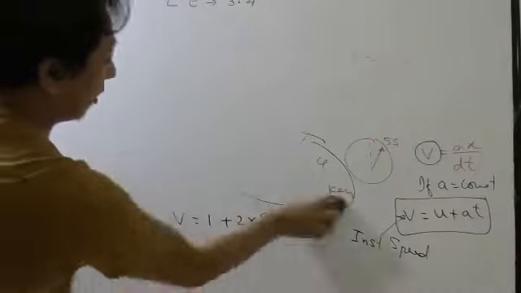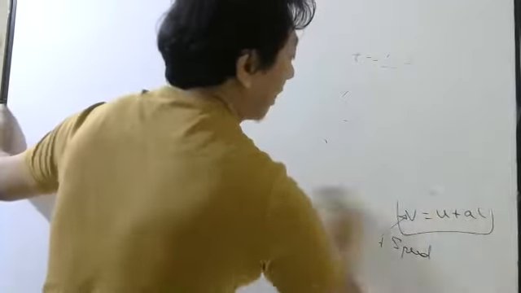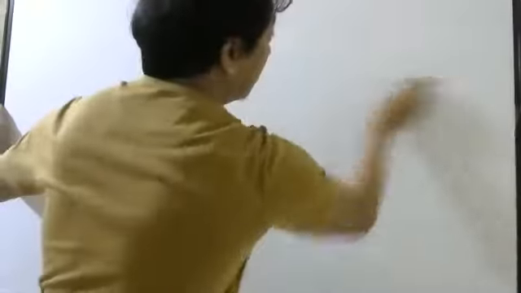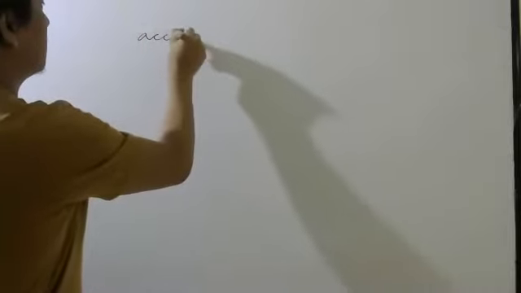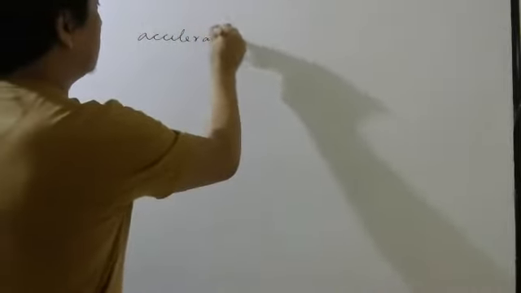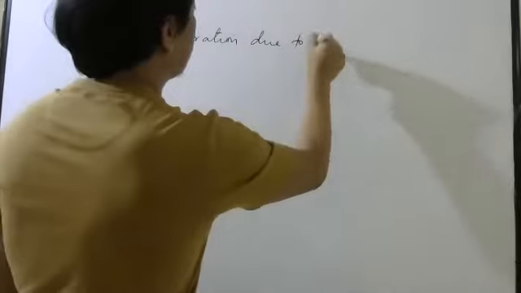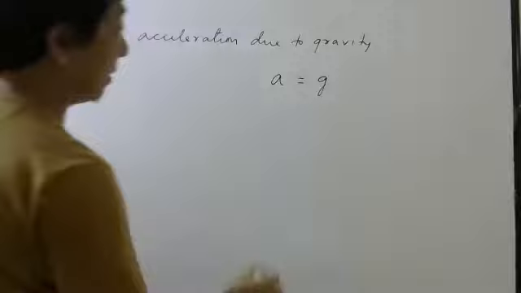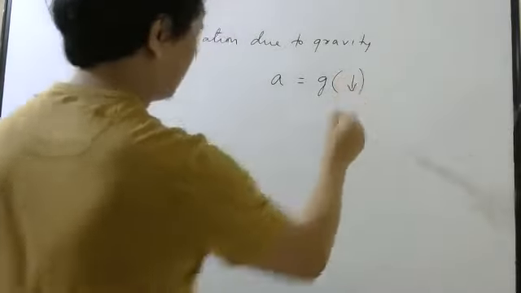Now during free fall, what was the acceleration we took? When a body is falling under gravity, what was the acceleration? G. Where is the direction of G? Direction of G is where? Down. Okay. So acceleration due to gravity, we write g. And remember the direction is always down.